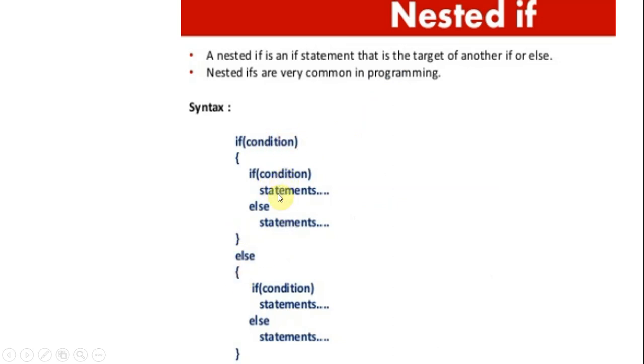Again, if the condition is true, we execute these statements. If the condition is false, we go with the else statements. If the condition fails here, we go with the else part. In the else part, we check another condition. If it is true, these statements are executed; if false, these statements are executed.